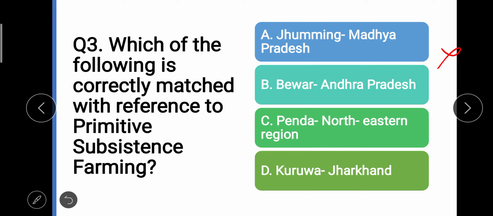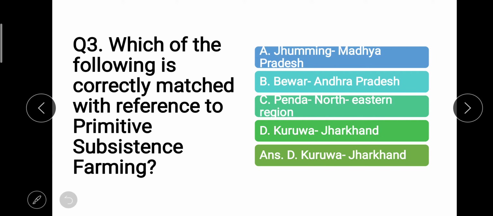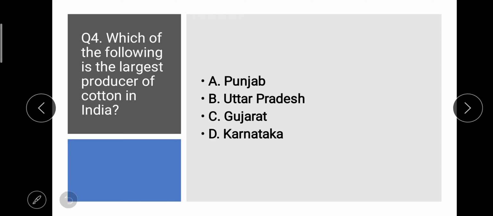Here it is written Andhra Pradesh, so that is also wrong. And Penda is in Andhra Pradesh, so C option is also wrong. And Kuruwa, Jharkhand is okay, that is fine. So that is why D option, Kuruwa, name of Jhuming or primitive subsistence farming or shifting cultivation in Jharkhand, is right.